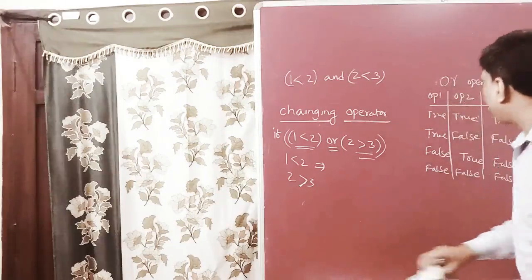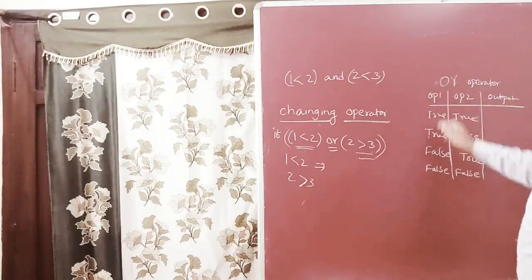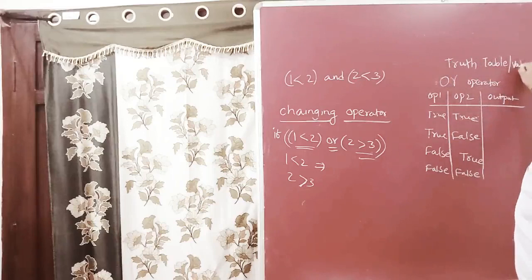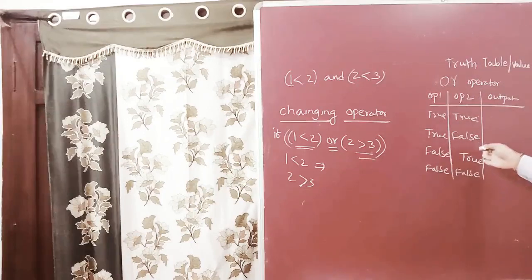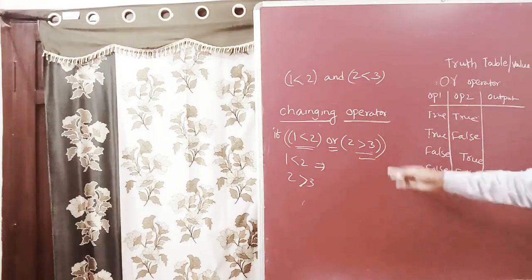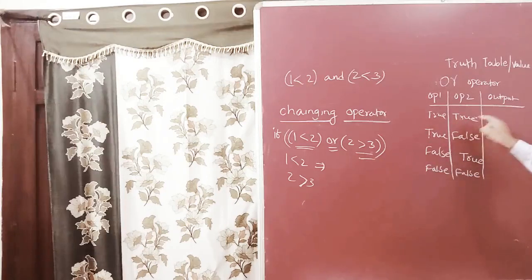The OR operator truth table is also called the truth table or truth value. Based on this table, these two are inputs and this one is the output, our result. See here, if the first operand is true and the second operand is also true, the result automatically returns true.